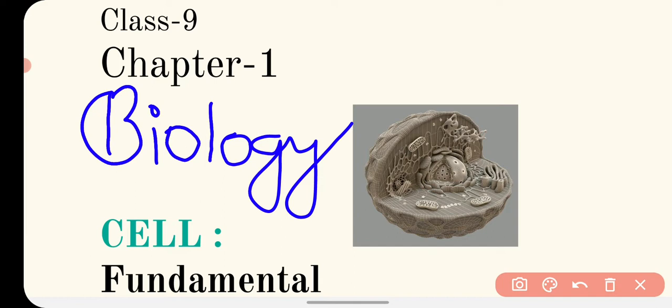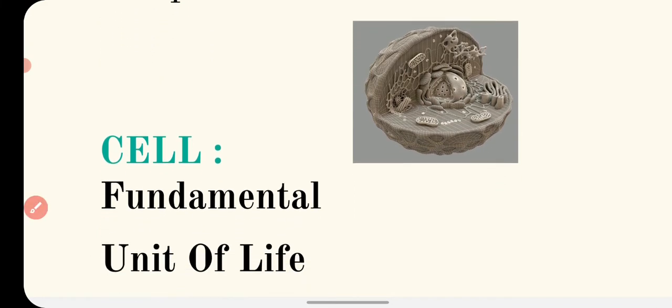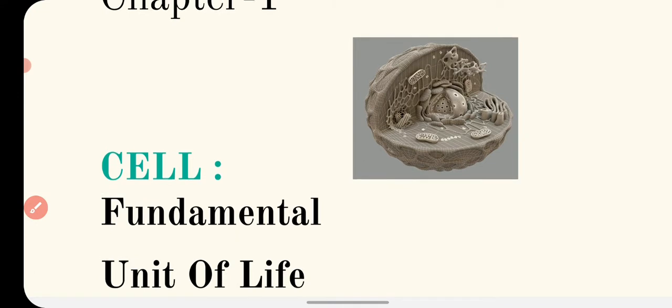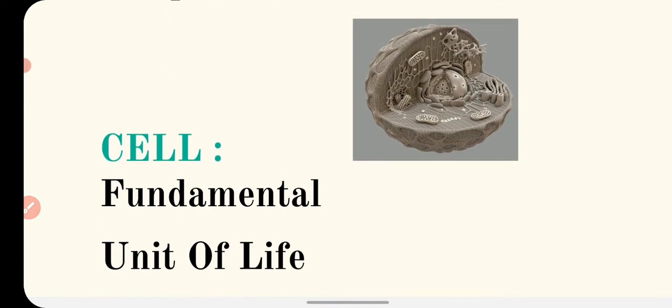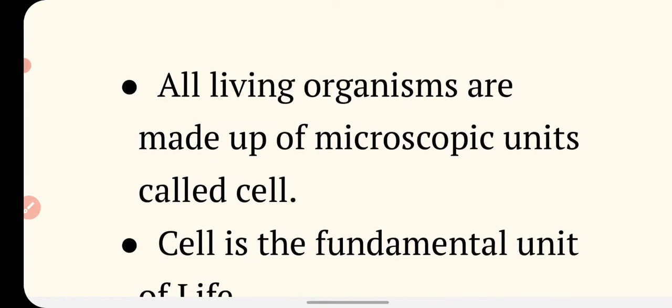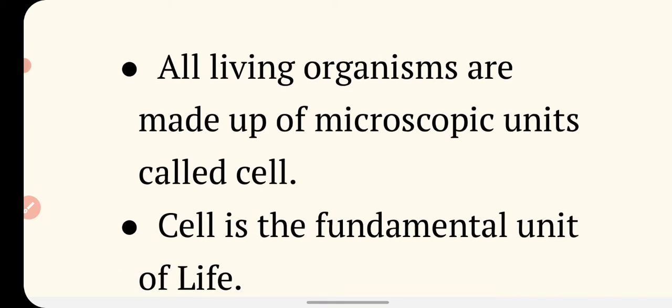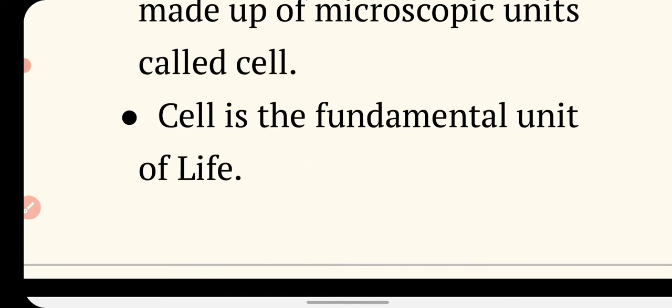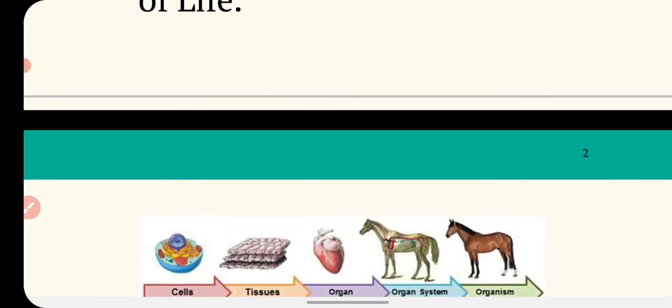Chapter 1 of biology, that is, The Cell: the Fundamental Unit of Life. As you know, all the living organisms in this world are made up of cells. So how can you prove that the cell is the fundamental unit of life? We will see in this video. All living organisms are made up of microscopic units called cells, and the cell is the fundamental unit of life. But how will you prove that?